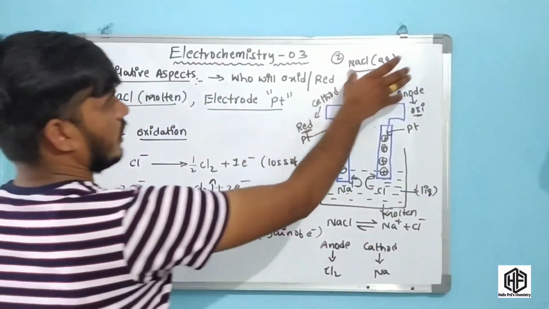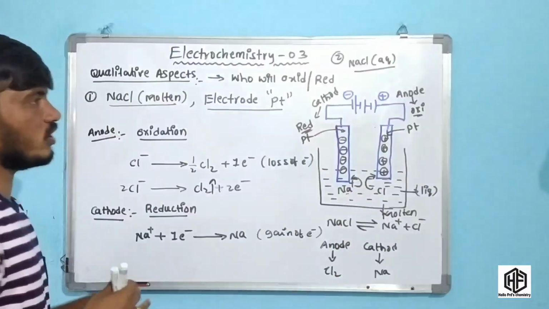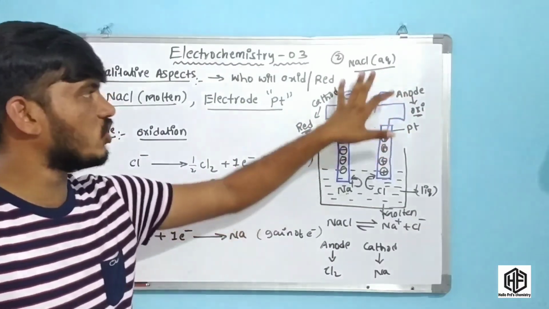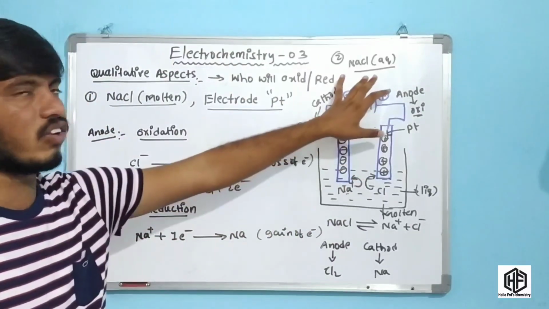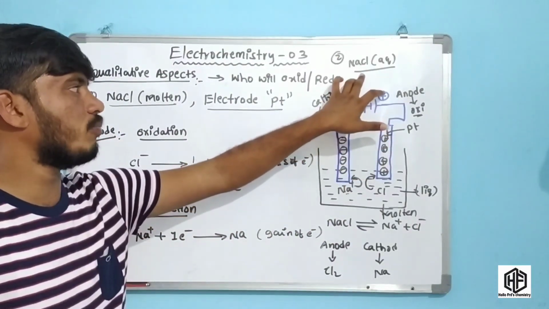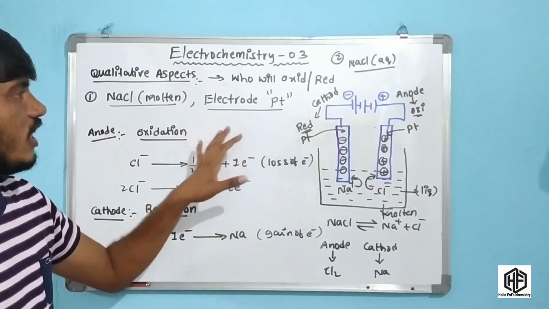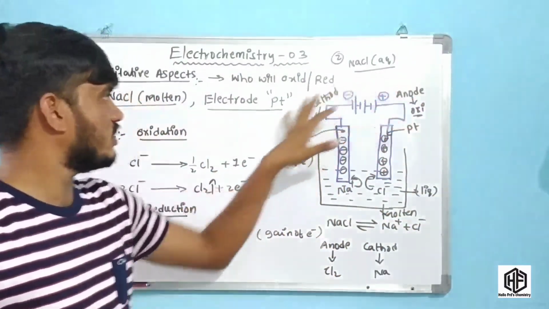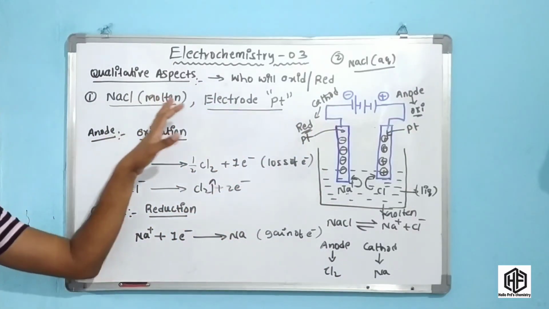So in this particular example, we will discuss some important aspects. Those aspects are called the electrochemical series. Okay friends, so now you have to understand the electrochemical series. Then this example is easily solved. Okay friends, these are the important key points. So this example I will discuss in my next video. Okay friends, this is clear. This is the importance of the qualitative aspects.